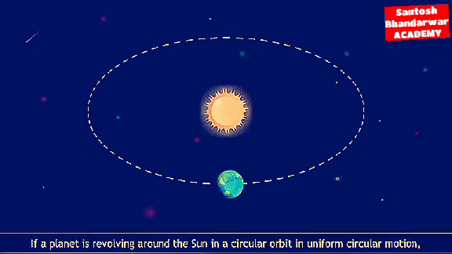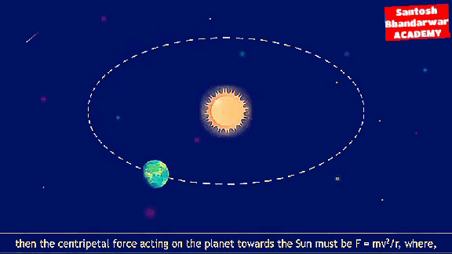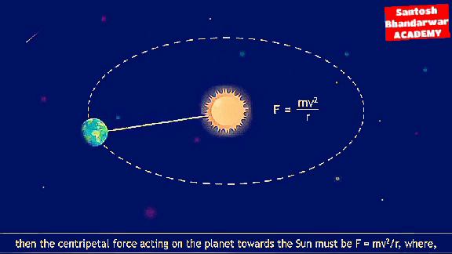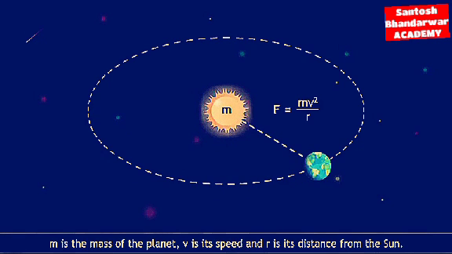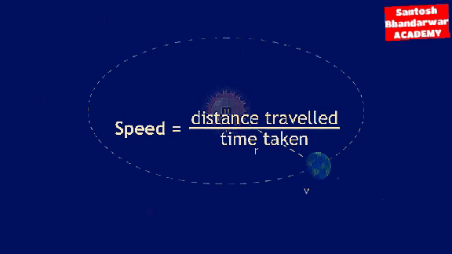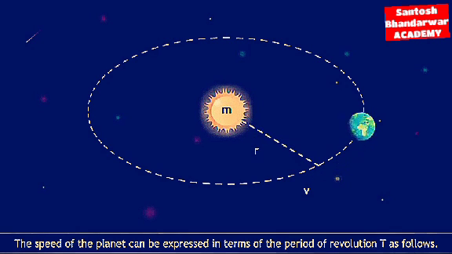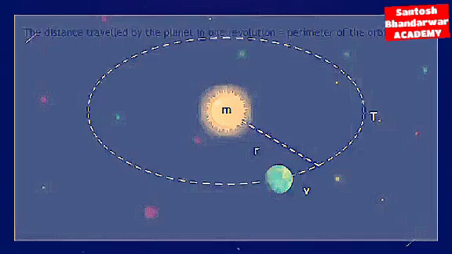If a planet is revolving around the Sun in a circular orbit in uniform circular motion, then the centripetal force acting on the planet towards the Sun must be F = mv²/r, where m is the mass of the planet, v is its speed, and r is its distance from the Sun. Speed is equal to distance travelled upon time taken. The speed of the planet can be expressed in terms of the period of revolution T as follows.